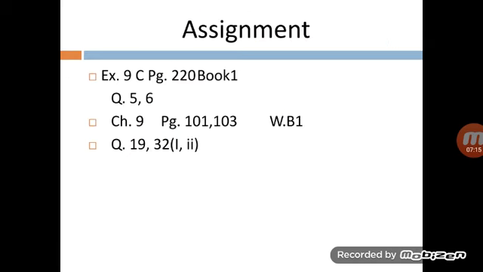Now the assignment. Question numbers 5 and 6 from exercise 9C we have discussed. From the workbook I have given you 2 questions, that is question number 19 and 32. In question number 19, the departure time and the journey time are given to you. You have to find out the arrival time.